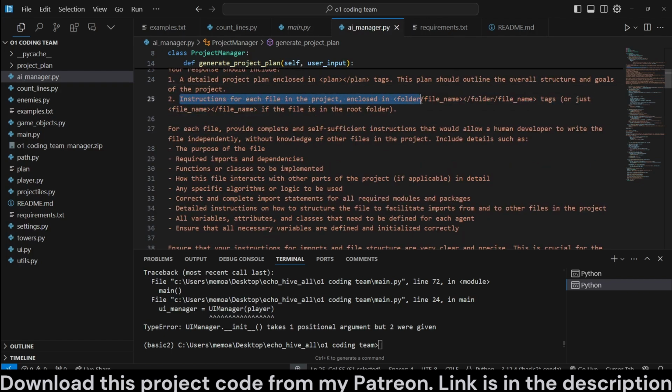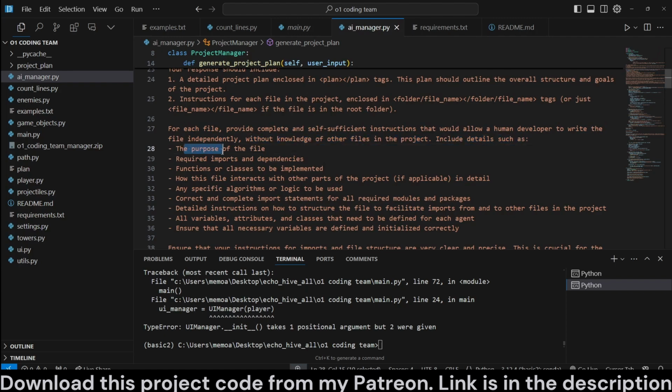Instructions for each file in the project are enclosed in folder and file name tags, or just file name. It can actually create folders as well if it thinks it's needed. For each file, provide complete and self-sufficient instructions that will allow a human developer to write the file independently without knowledge of other files in the project.